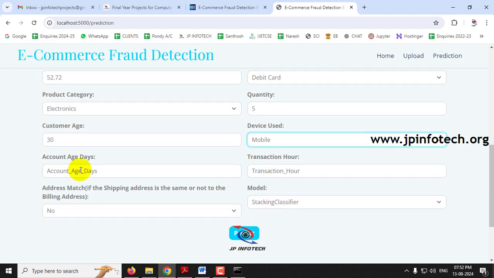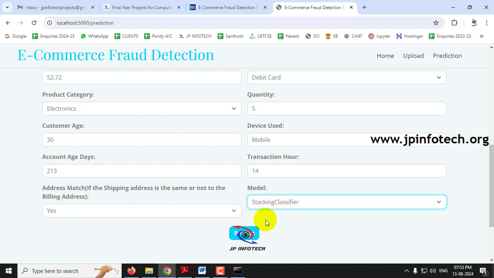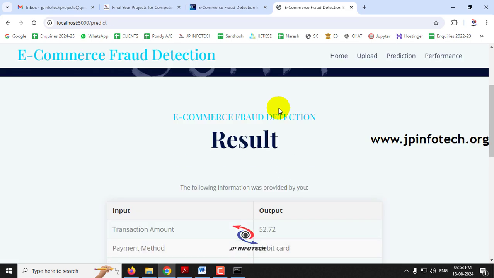And account age is 213 days, transaction hour is 14, and address match, so whether it is matched with the billing address or not, it is yes. And here you can select the model. Initially I'll show with the stacking classifier, which has good accuracy, and let me click the predict button. Now it will show the predicted result.